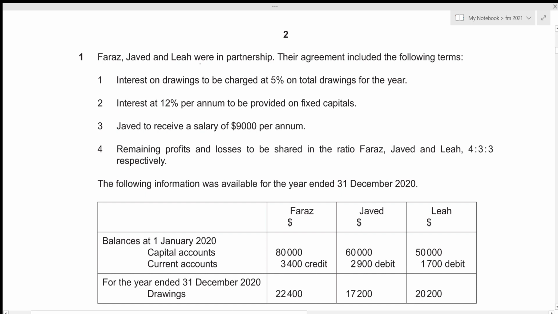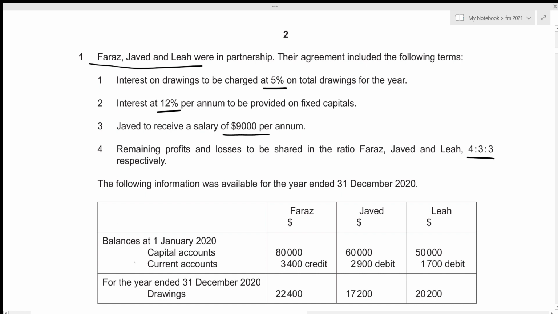Faraz, Javed and Leah were in a partnership, and their agreement included the following terms. Interest on drawings to be charged at 5% on total drawings for the year, interest at 12% per annum to be provided on fixed capitals, and Javed to receive a salary of 9,000 per annum. Remaining profits and losses to be shared in the ratio Faraz, Javed and Leah 4:3:3. So out of 10 parts of the profit, 4 parts belong to Faraz, 3 parts belong to Javed, and 3 parts belong to Leah.